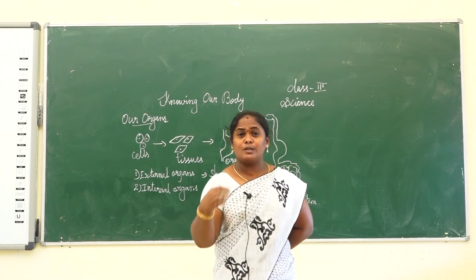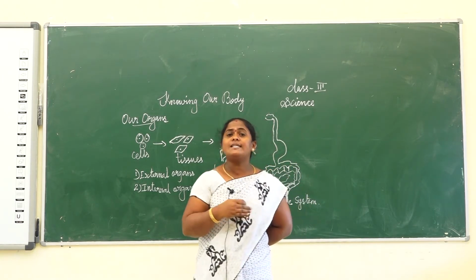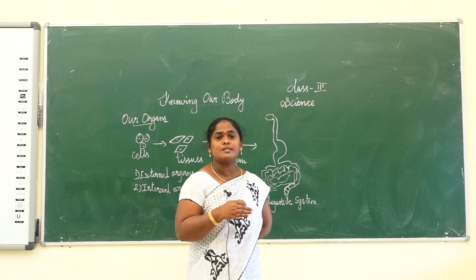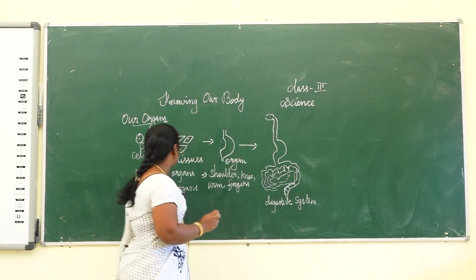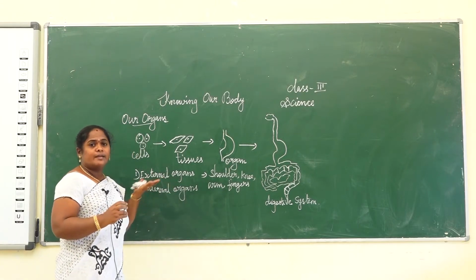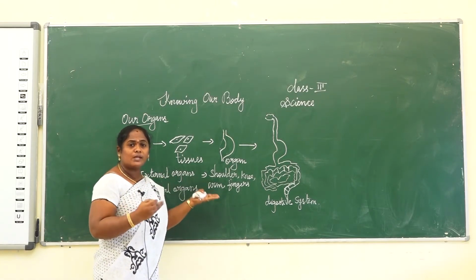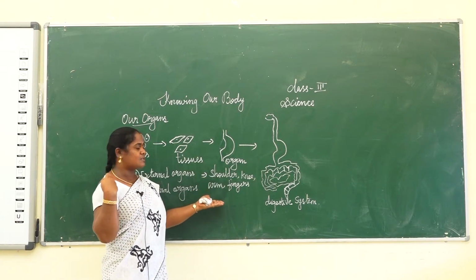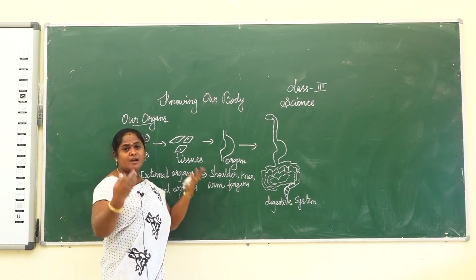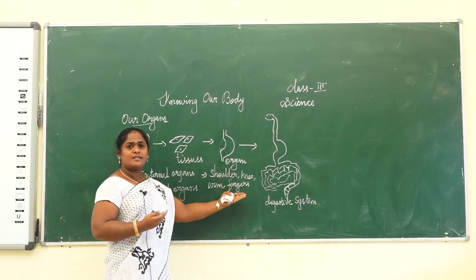are all together known as sense organs. What are external organs? Organs that are visible to us are called external organs. For example, we can see the shoulder, knee, arms, fingers, eyes, nose. These are all external organs.